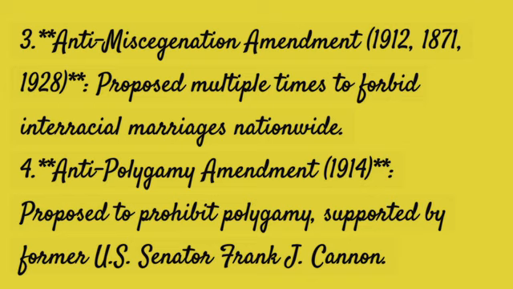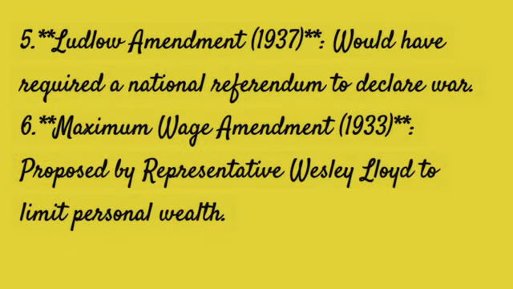Anti-Polygamy Amendment, 1914. Proposed to prohibit polygamy, supported by former U.S. Senator Frank J. Cannon. Ludlow Amendment, 1937. Would have required a national referendum to declare war. Maximum Wage Amendment, 1933. Proposed by Representative Wesley Lloyd to limit personal wealth.